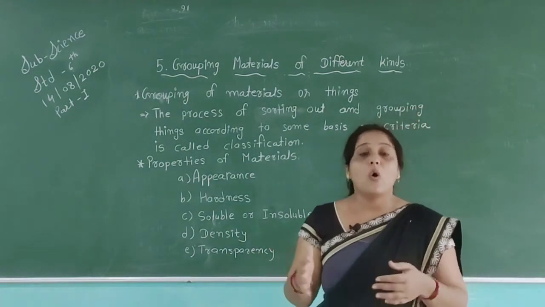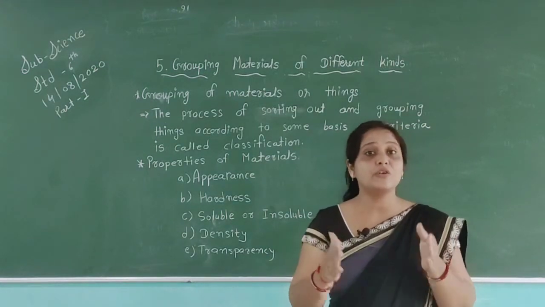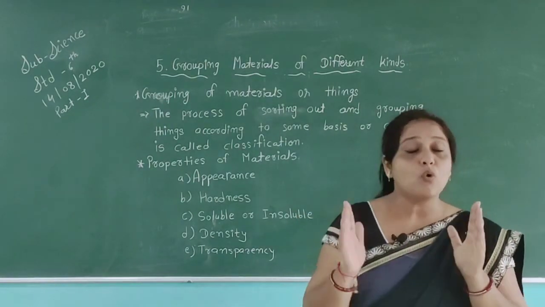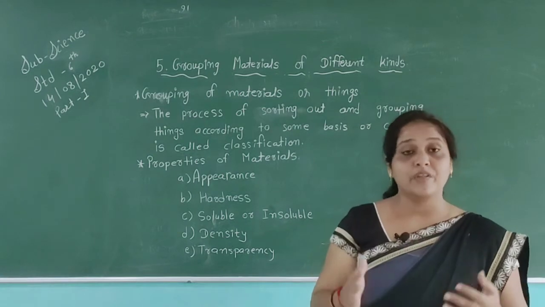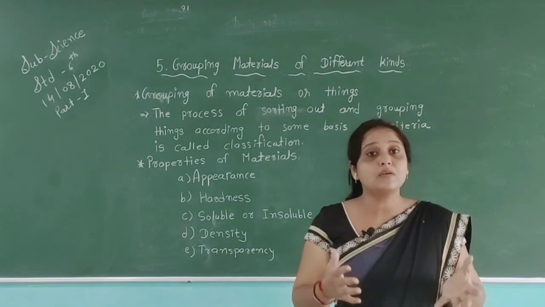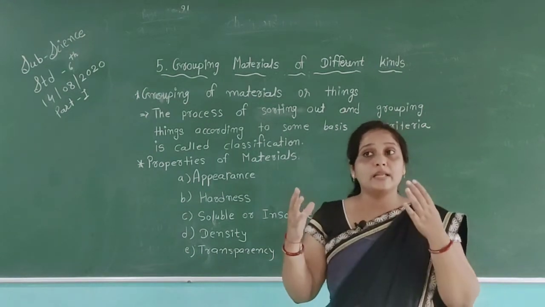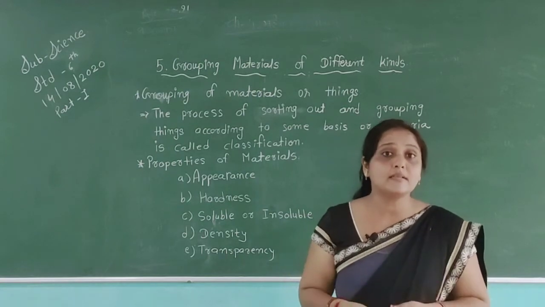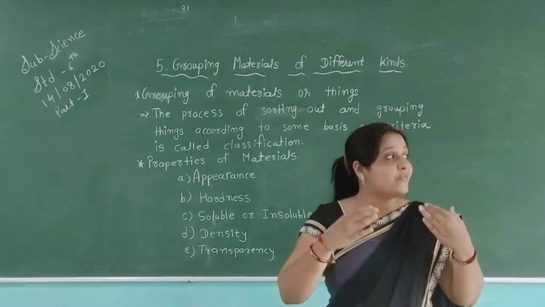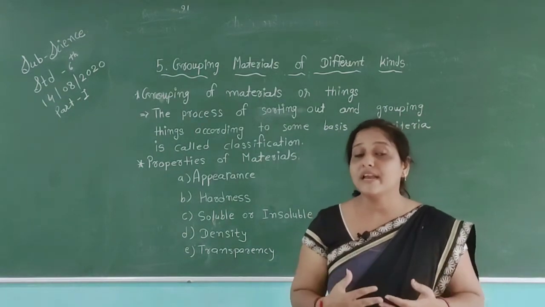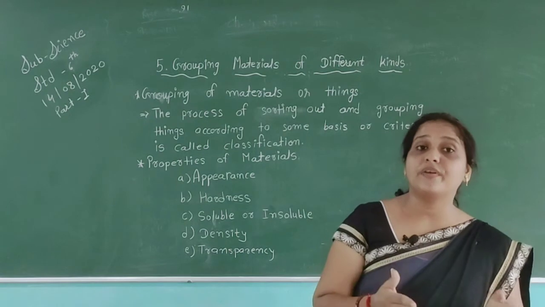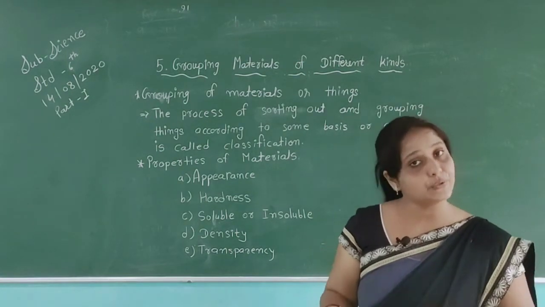For example, we have already learned about clothes. We use different types of clothes according to our needs. We use mostly cotton cloth in summer. Why do we use cotton cloth in summer? We use cotton cloth in summer because it absorbs sweat very easily. It protects us from the heat. So we use cotton cloth in summer. We wear a raincoat in the monsoon. Why do we wear it? Because it protects us from the rain. So we use different types of things according to their features.